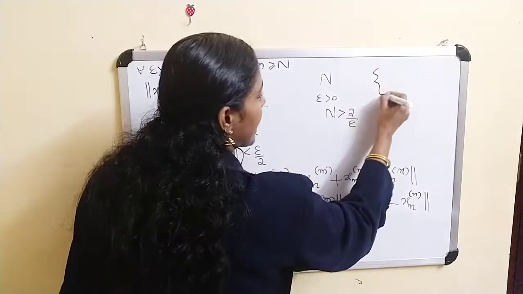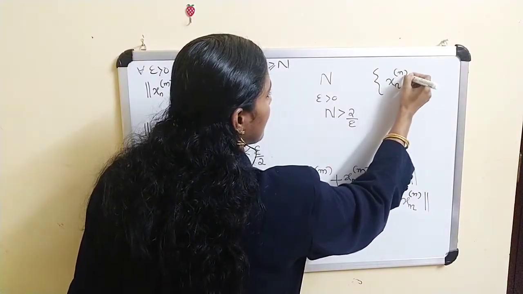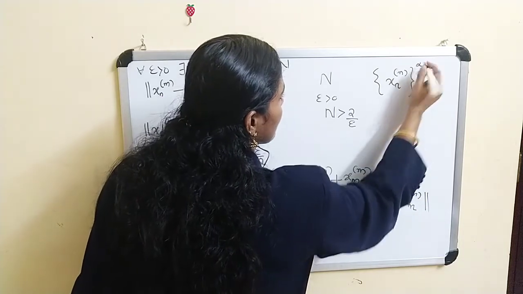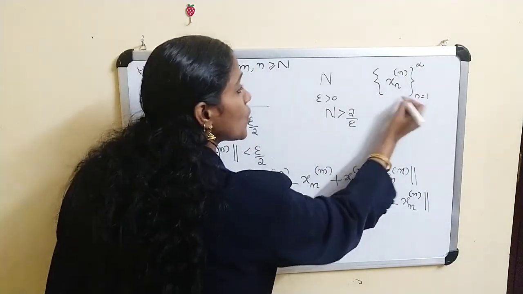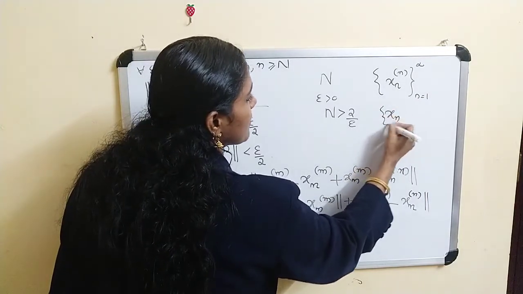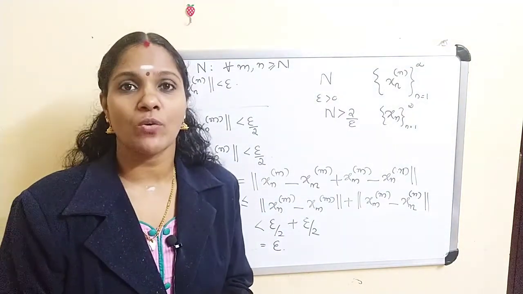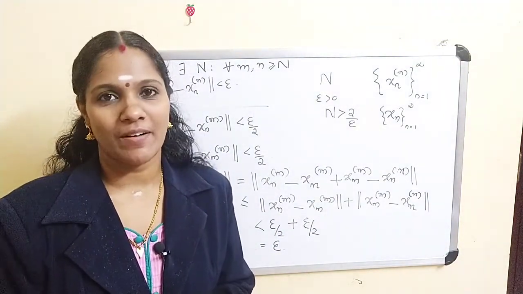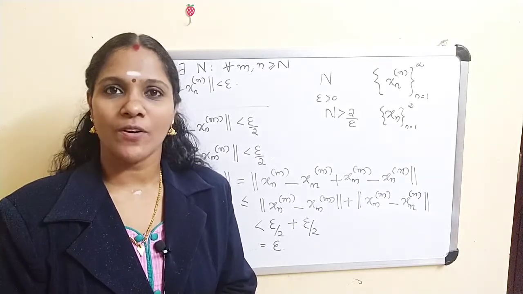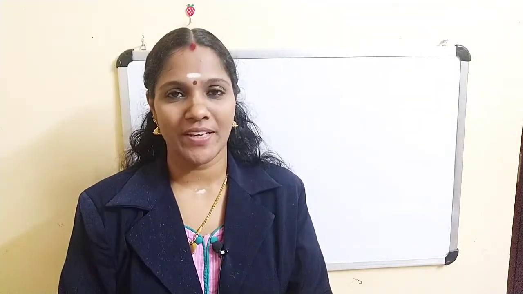That means this x_nn, n equal to 1 to infinity, is a Cauchy subsequence of our sequence x_n, n equal to 1 to infinity. Therefore for sequence x_n there exists a Cauchy subsequence. This implies M is relatively compact. Thus today we have discussed the converse part of the lemma, and finally we have proved that if M is relatively compact, then for every epsilon greater than 0 there exists a finite epsilon net in M. Okay, hope everything is clear.